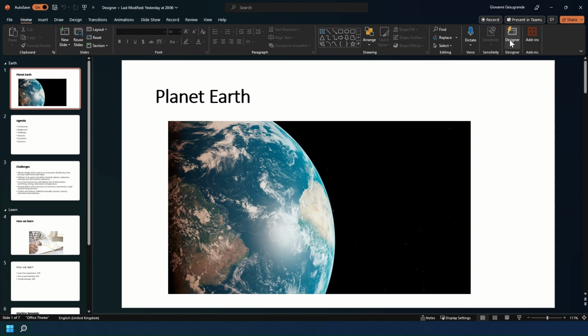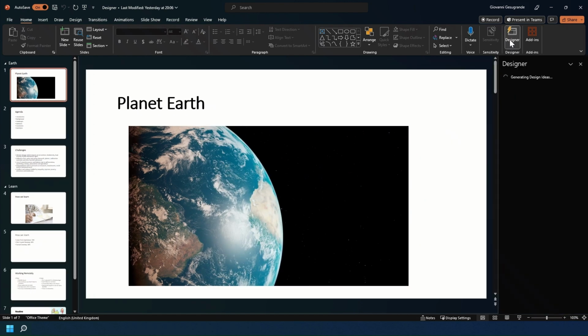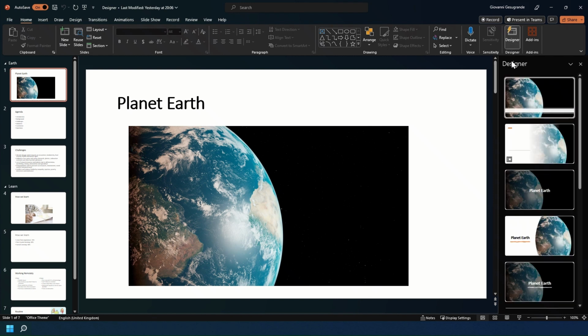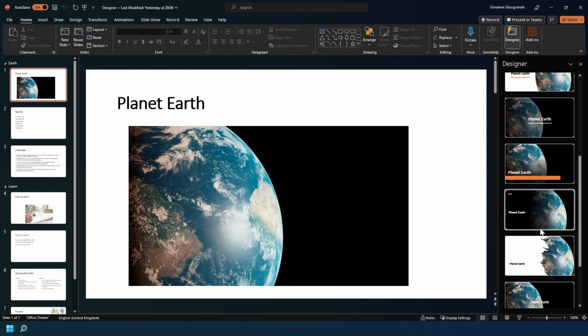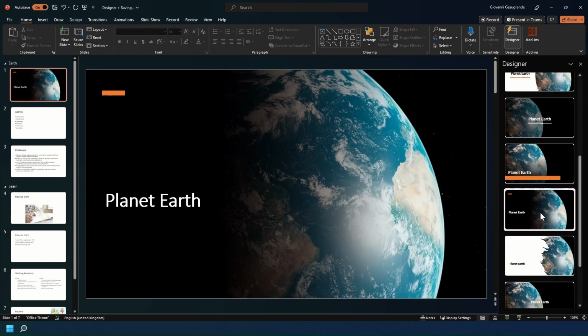So if I go over into the top and I click on Designer, as you can see, it pops up a pane on the right hand side. And as you see, there are quite a few suggestions that we can choose from. So if I was to choose this one, for example, you can see I now have the words Planet Earth, and then I have the Earth in the background, and it's got a bit more of an impact than having the white space on the slide previously.